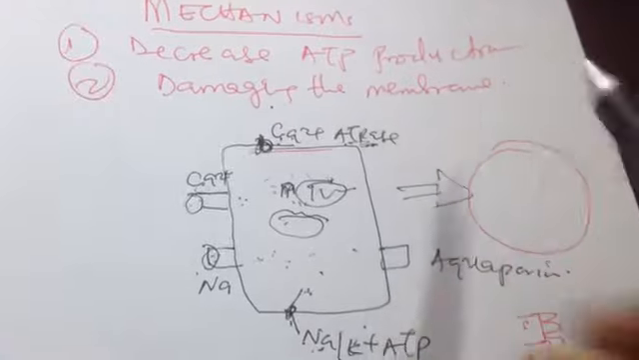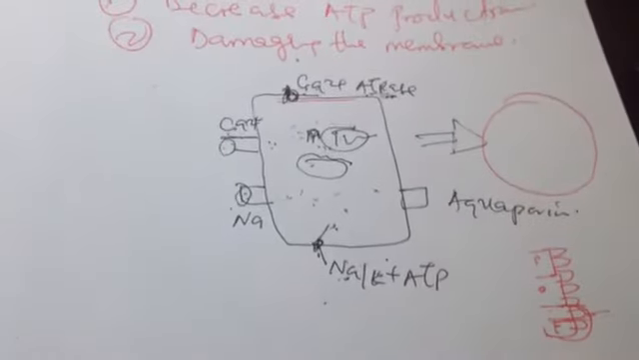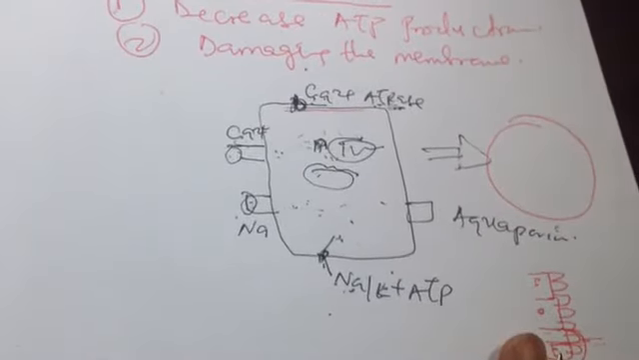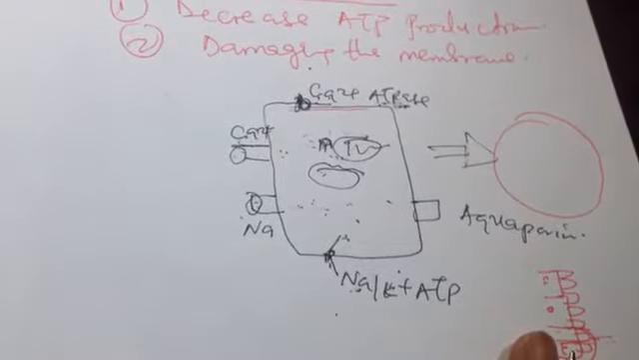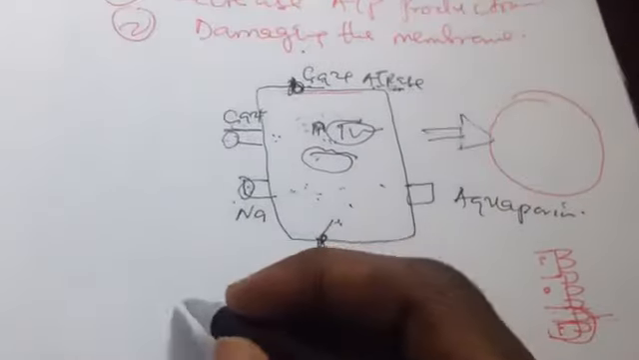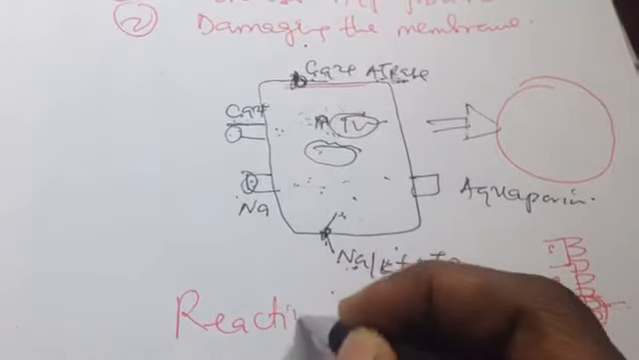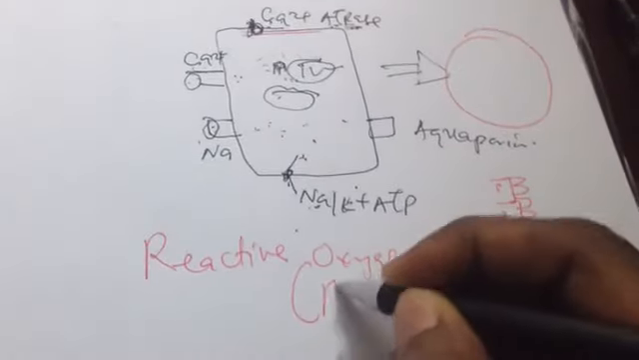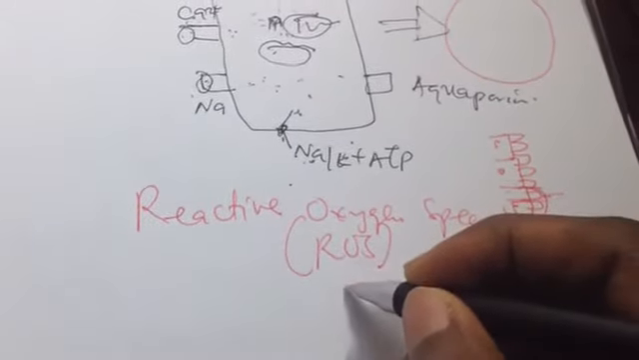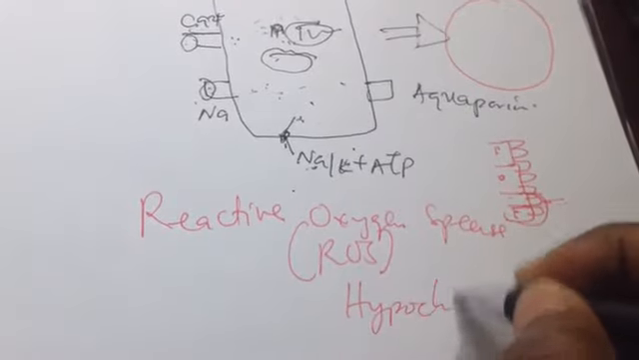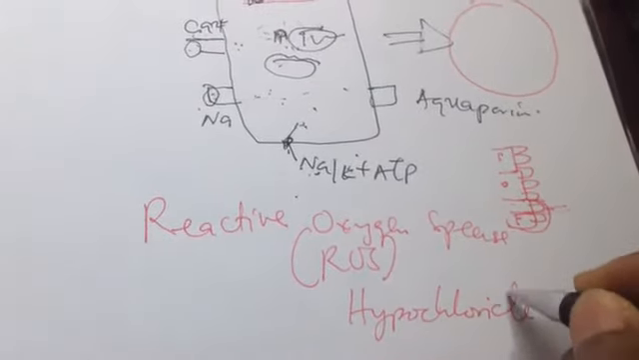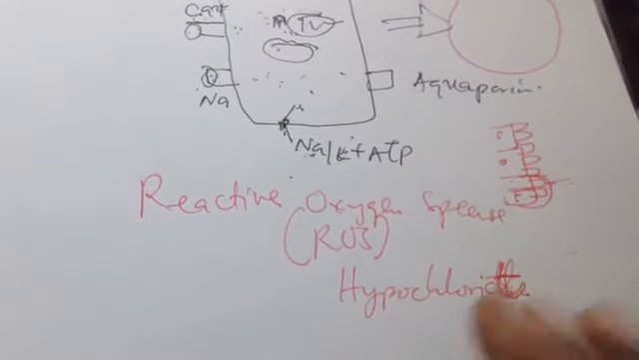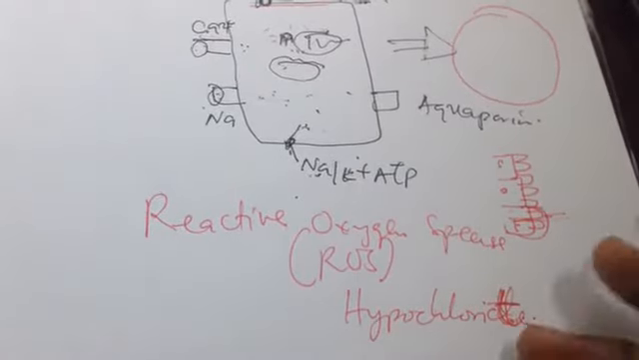Then the damaging of the membrane. What causes the damaging of the membrane? We have chemical factors like acid, toxins, and much more. The damaging of the membrane can also be enhanced by something called reactive oxygen species, or ROS. An example is hypochlorite, not hydrochloride but hypochlorite. So hypochlorite is an example of a reactive oxygen species.